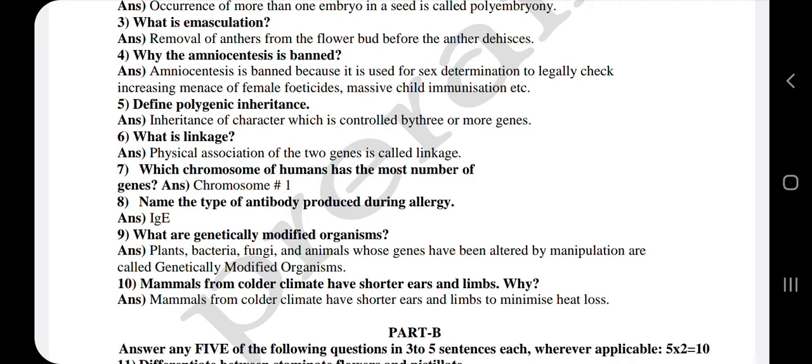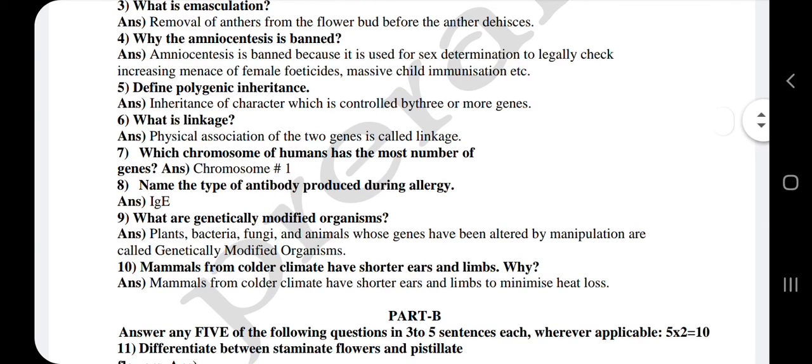Amniocentesis is banned because it is used for sex determination, and to legally check the increasing menace of female feticide. So amniocentesis is banned because of sex determination.